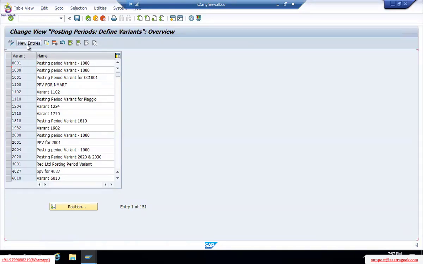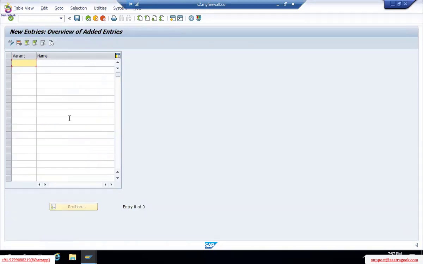Okay, so in new entries, I'll create one variant. It can be any 4 digits, 4 only it is accepting, alphanumeric or a combination. I'm using the same TM00 so that we can easily remember all the variants we create in the future.